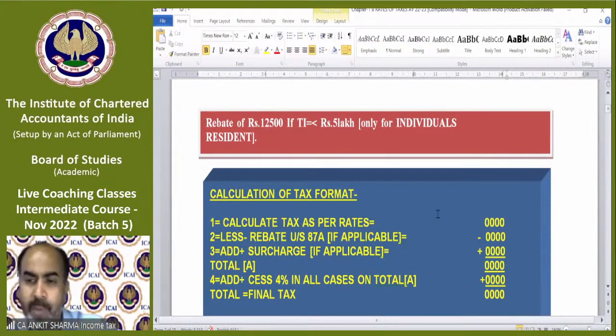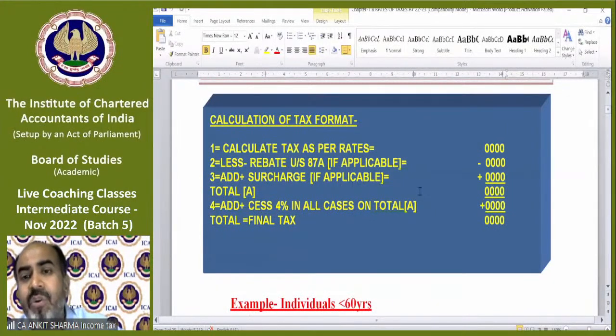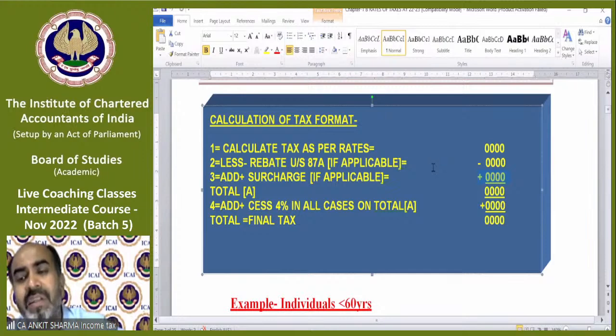Calculation of tax format, that is very important. First, you have to calculate tax as per the rates above, what we just discussed. Then we will provide the rebate under section 87A. This 12,500 rebate you have to deduct after calculating tax, if applicable. If applicable, that means if you are an individual resident and your income is up to rupees 5 lakh. After that, we have to apply surcharge. We have to add surcharge. What is surcharge? We will discuss.